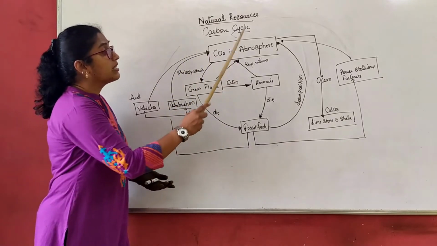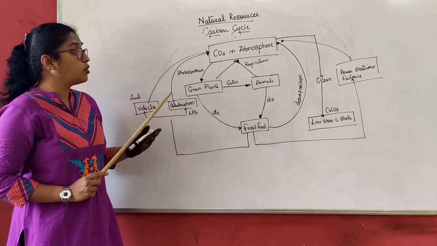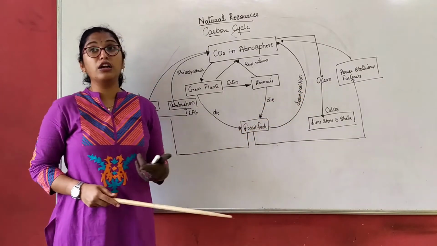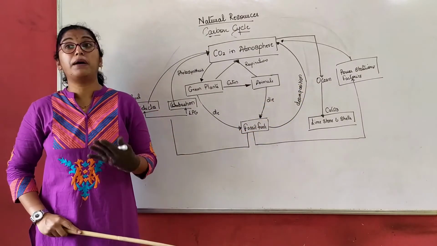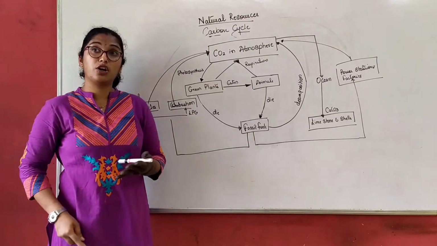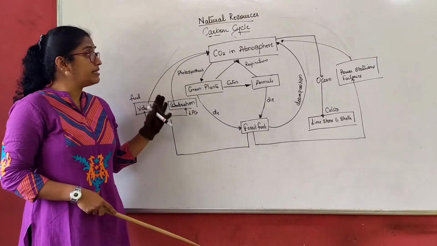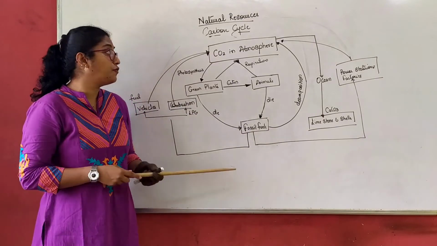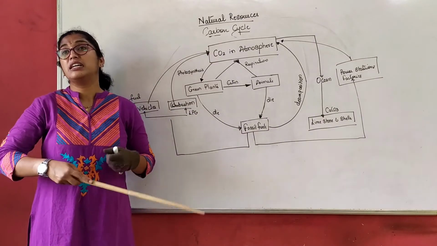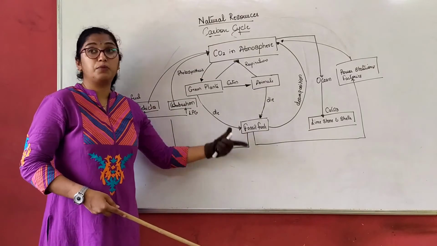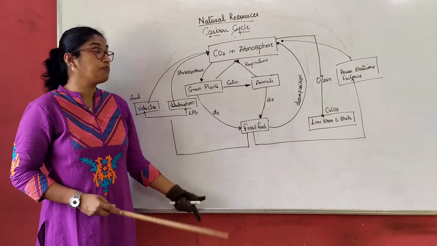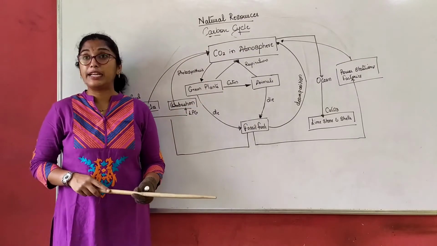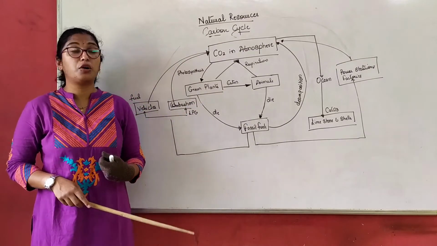Apart from that, carbon is also present in the ocean or in the water in the form of salts, as carbonates or bicarbonates. So carbon is a main source. It is also present in different nutrients in the body, in the form of carbohydrates, fats, etc. As we talked about, nitrogen is one of the most major components.